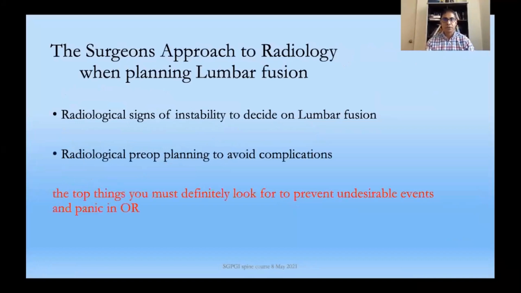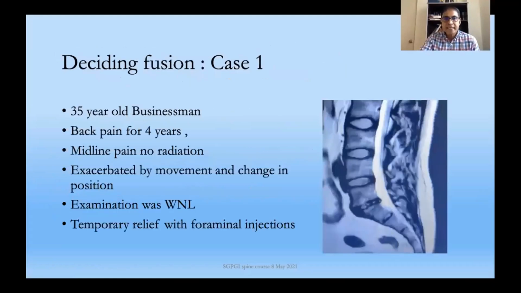So what should be our approach to radiology when planning a lumbar fusion? First of all, we have to look for the radiological signs of instability to decide on the lumbar fusion. And once we have decided on lumbar fusion, we have to look at the appropriate radiological signs to avoid complications. Or in other words, the top things you must definitely look for to prevent undesirable events and panic in the operation room.